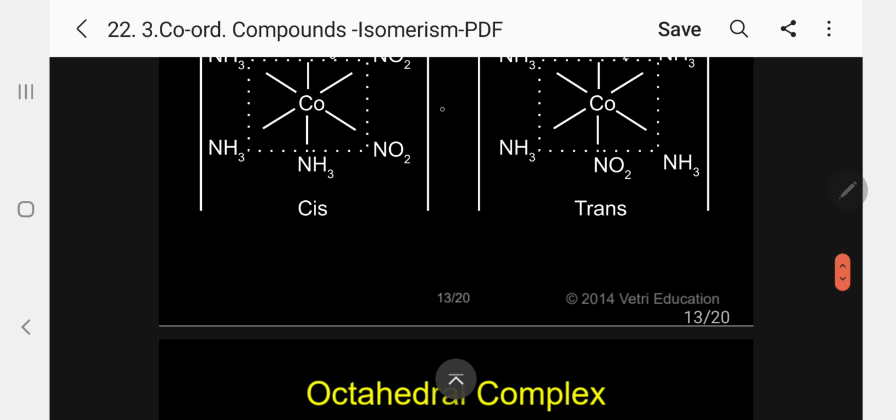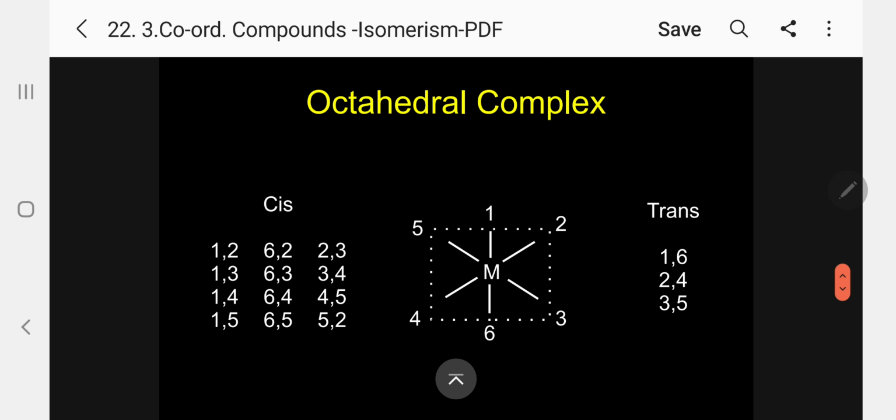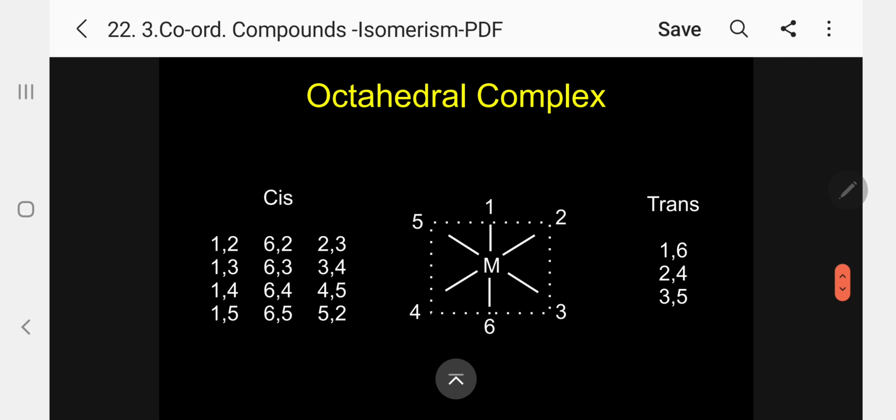So let me take a general example. Kindly follow. This is the general example I am taking. Now kindly follow. Central metal is there. So the top ligand I am calling as 1, designated 1. Now I am coming clockwise: 2, 3, 4 and 5, and below the central metal atom the ligand is 6.